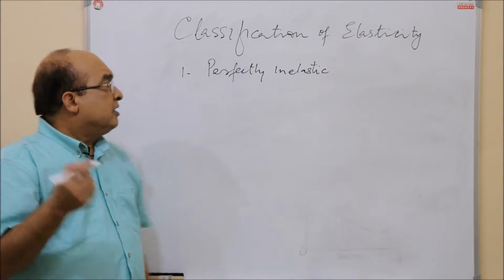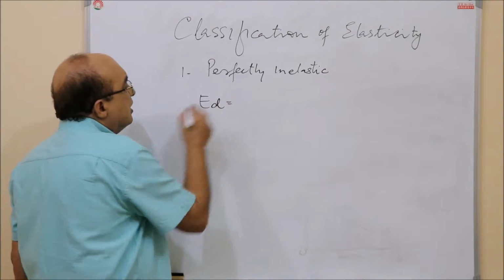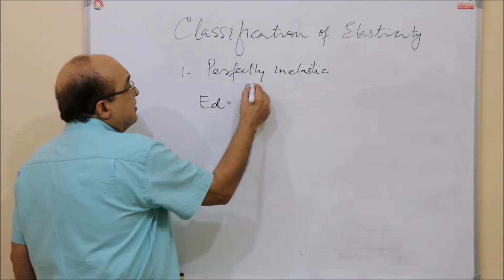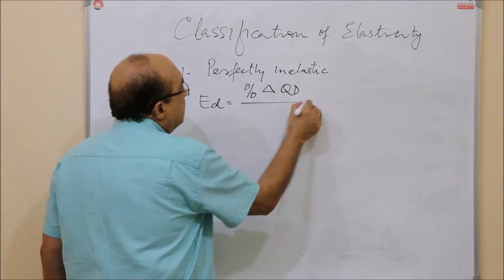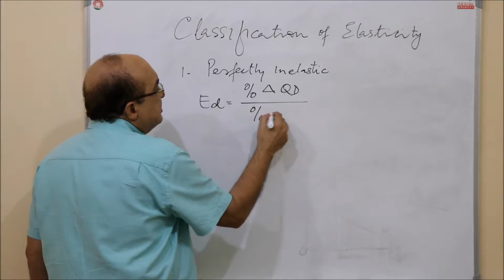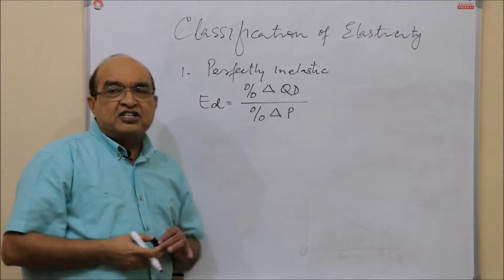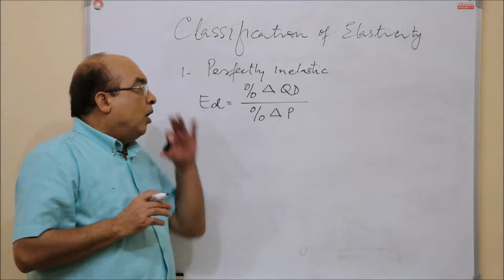Okay. If you recall, elasticity of demand is percentage change in quantity demanded divided by percentage change in price. Basically, this is the ratio of the percentage change in quantity demanded to a percentage change in price.